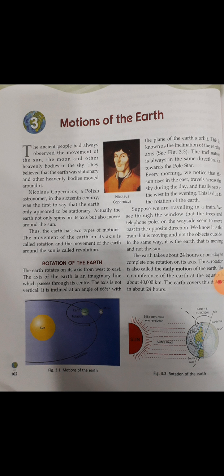Effects of the earth's rotation. It makes us feel that the sun, the moon, and other heavenly bodies move from east to west. It causes the bulging of the earth at the equator and flattening at the poles. It causes days and nights on earth. It gives us the concept of direction based on sunrise and sunset. It causes deflection in the direction of winds and ocean currents. It gives us a day of 24 hours. It causes tides twice a day.